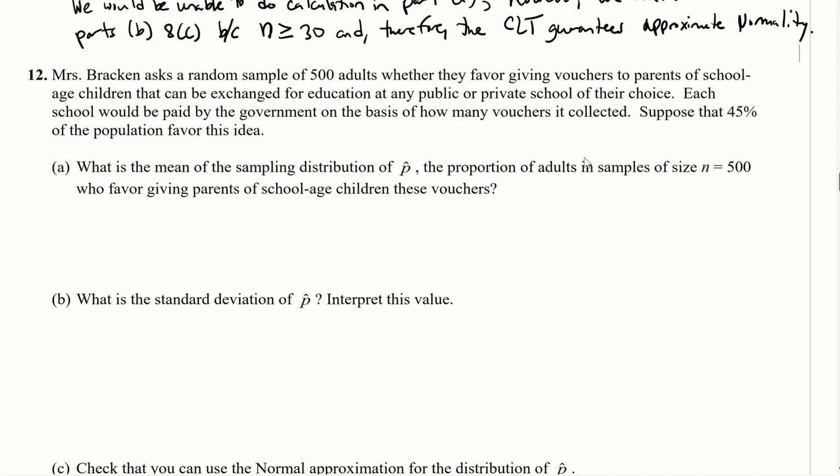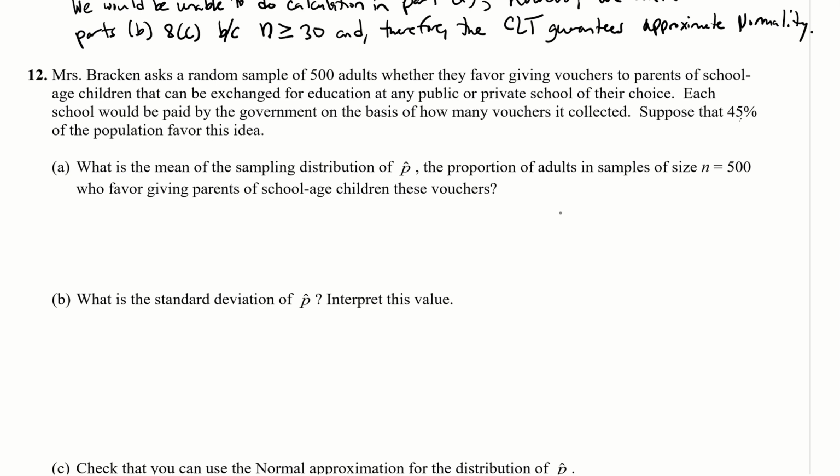Okay, number 12. Mrs. Bracken asks a random sample of 500 adults whether they favor giving vouchers to parents of school-age children that can be exchanged for education at any public or private school. Each school will be paid by the government on the basis of how many vouchers it collected. Suppose 45% of the population favors this idea. What is the mean of this sampling distribution of p hat, the proportion of adults in sample size, n equals 500, who favor giving parents of school-age children these vouchers?